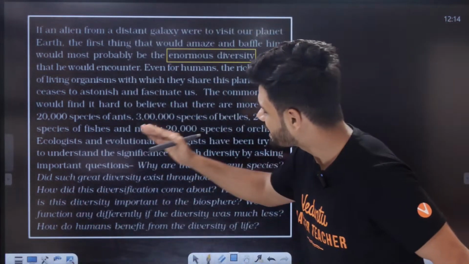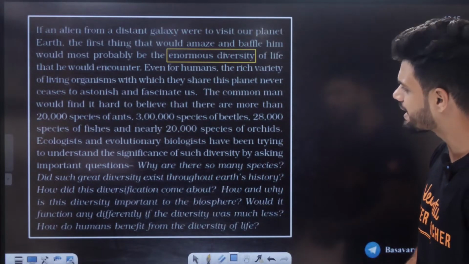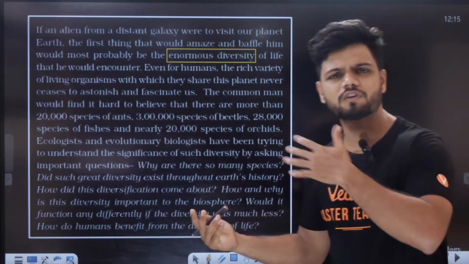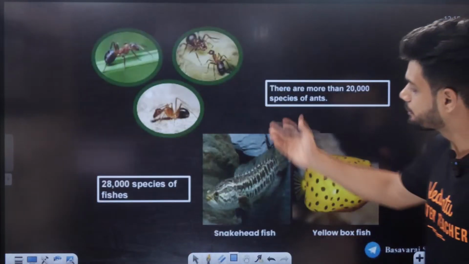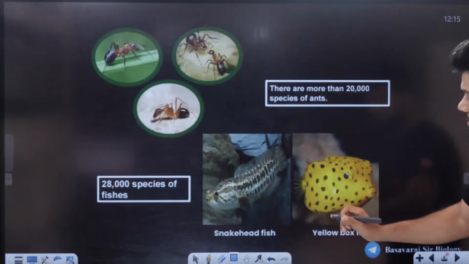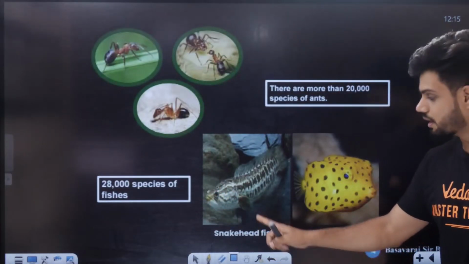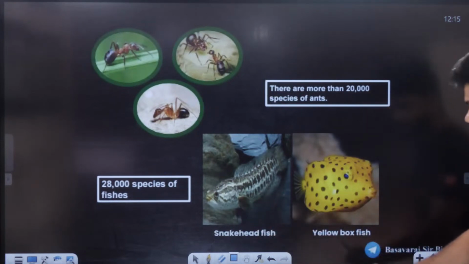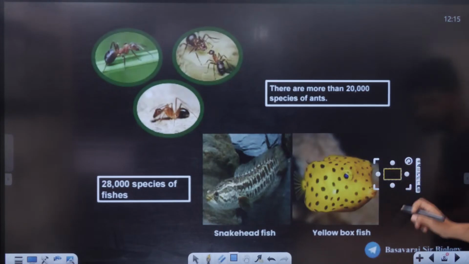Now, ecologists and evolutionary biologists have been trying to understand the significance of such diversity by asking many important questions, which we will be encountering in today's class. See here, beetles, different types of ants, different types of fishes. How many of you have seen this snakehead fish? Because I have never seen it. I have seen only the image of it. There is something called the yellow box fish. This you might have seen. It's a fish right here.